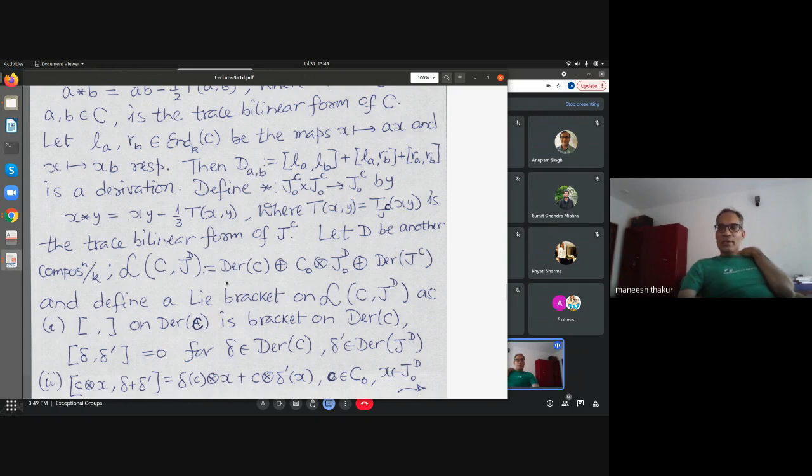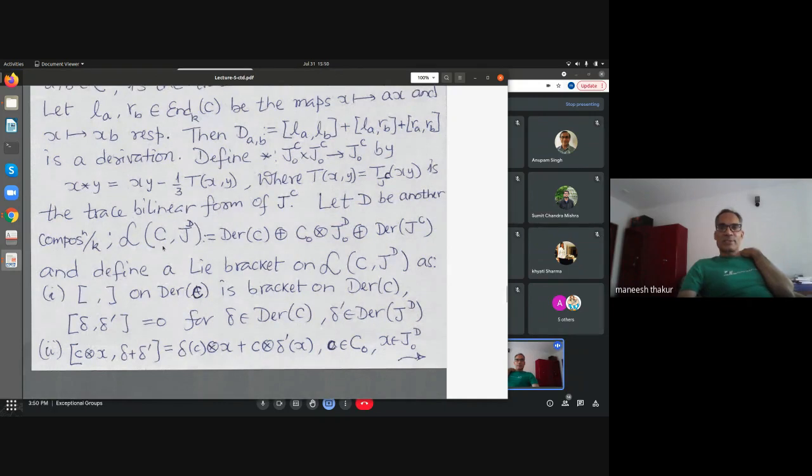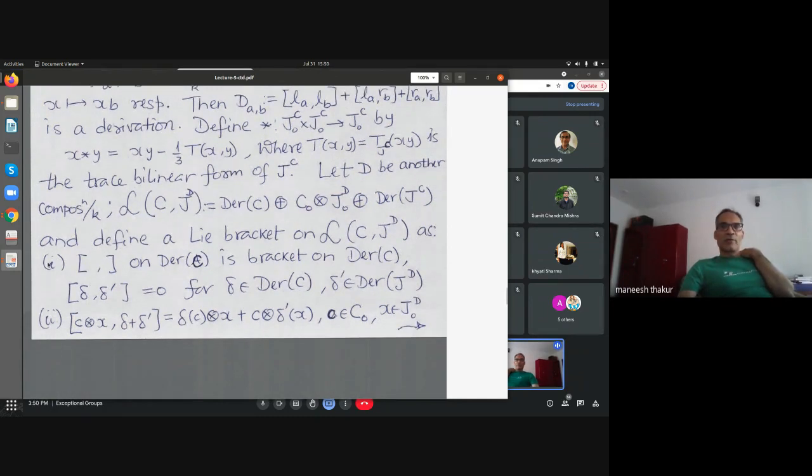On that, we define a Lie bracket on this vector space. Define a Lie bracket in the following way. Derivation of C is a Lie algebra already. So when you restrict to two elements here, their bracket coincides here.